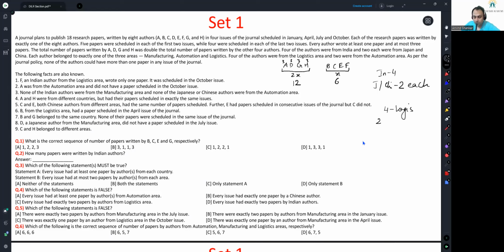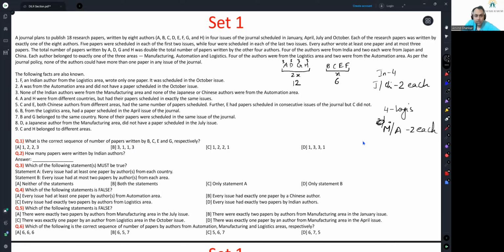If 2 are from automation, the remaining 2 will also be from manufacturing then. So manufacturing or automation, 2 each. This much also we can get to.